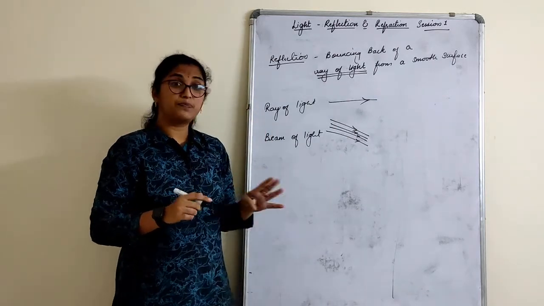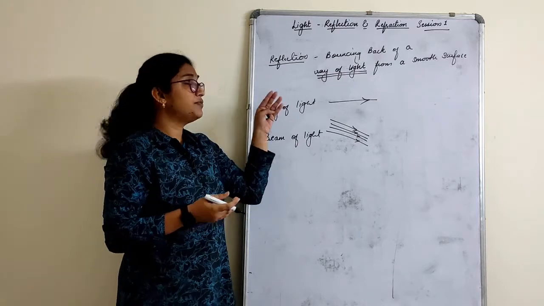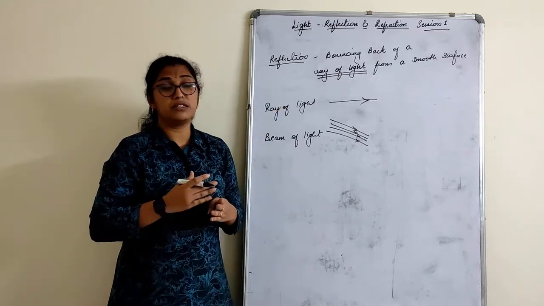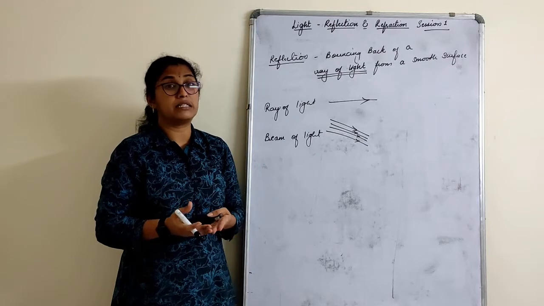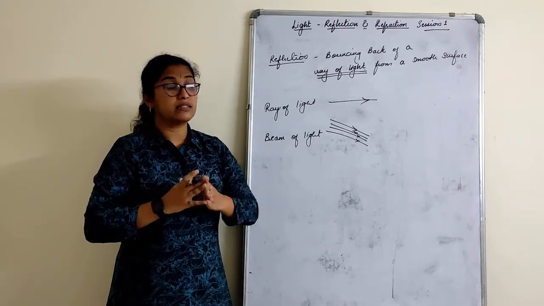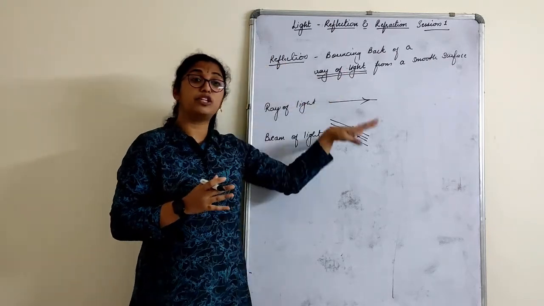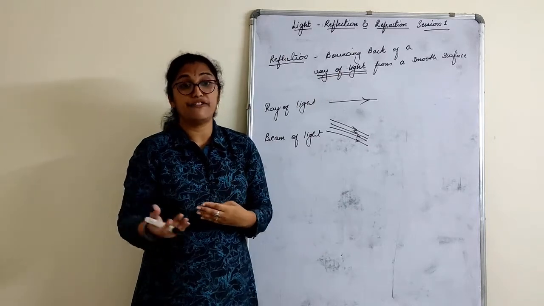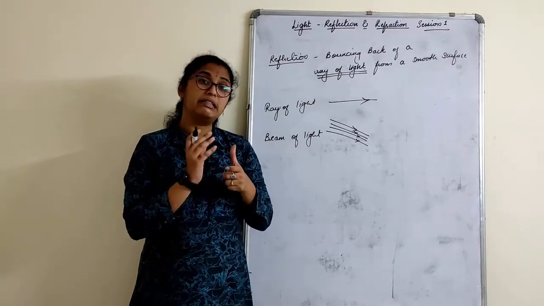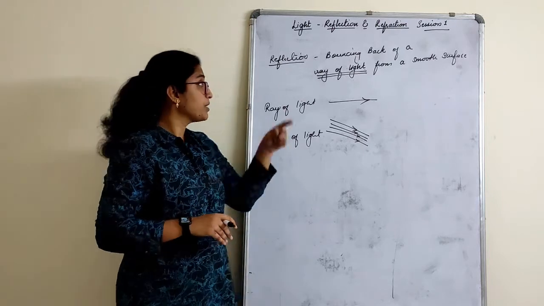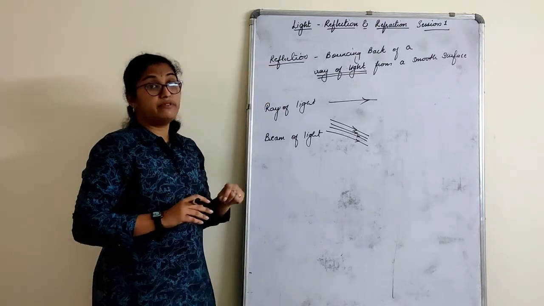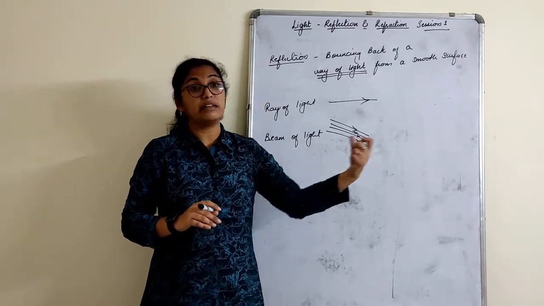Now here children, in this introduction, it's a very small part that I will cover because there is nothing much you have to know about this. The main basic things will start about reflection when we talk about mirrors and their different types. But to know that, this introduction is a must. So about reflection, regular reflection and irregular reflection.